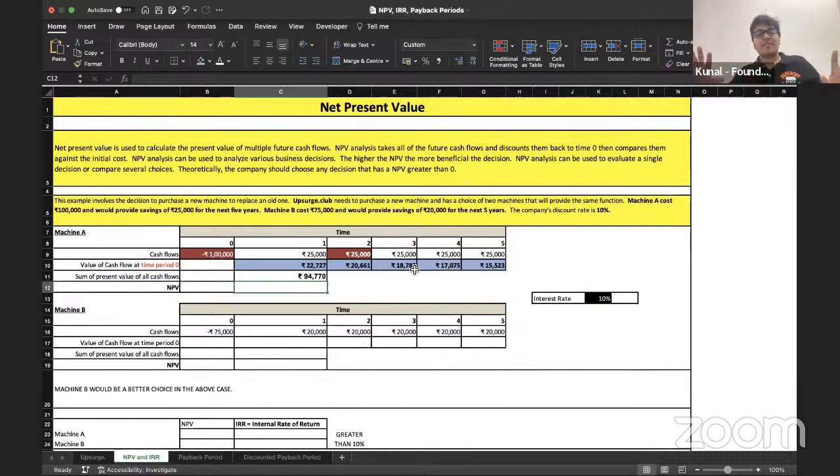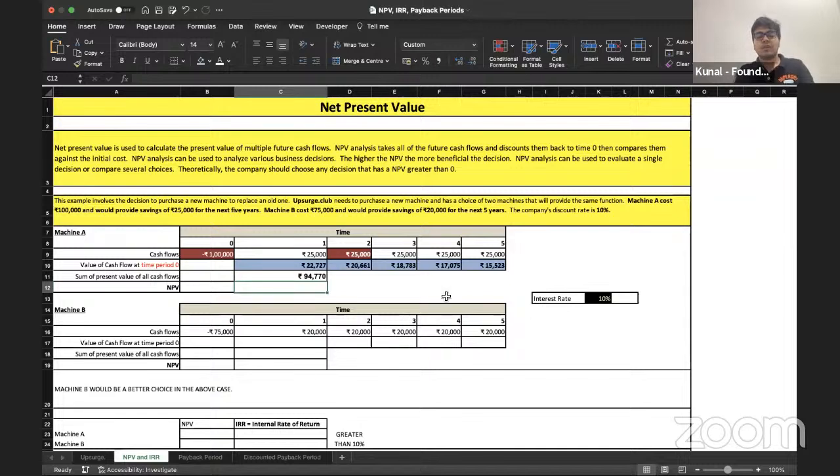So the idea is pretty simple. जो कैश फ्लो जितना दूर है ना 0 से, उतनी बार उसको डिस्काउंट करेंगे. तो पहला 25,000 एक बार दूर था, तो एक बार डिस्काउंट किया. All right. So likewise, second 25,000 2 साल दूर था, तो we discounted twice. But जो पहला 1 लाख रुपए इन्वेस्ट हो रहा है, that is not far away. All right, it is right there at time period 0. So we did not really do that. All right, so I'm hoping everybody must have understood this.